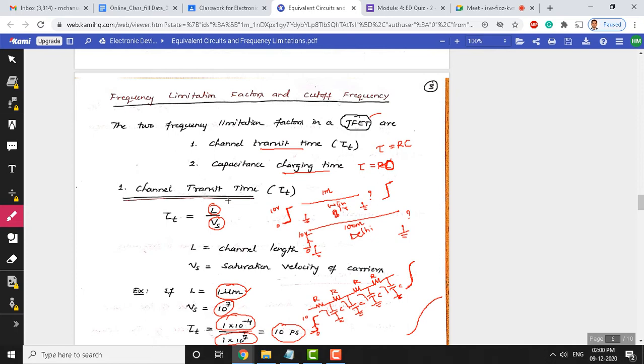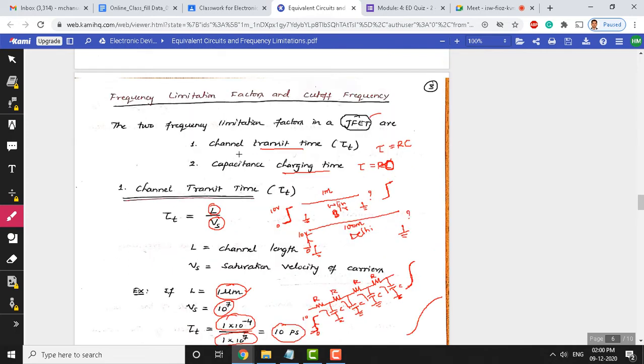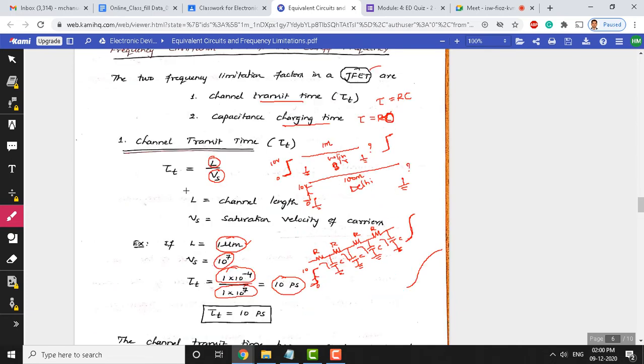Channel transit time is defined as the ratio of channel length to the saturation velocity of the charge carriers. If you take these two, you get the channel transit time. So channel transit time is how much time the charge carriers take to cross from source to drain.